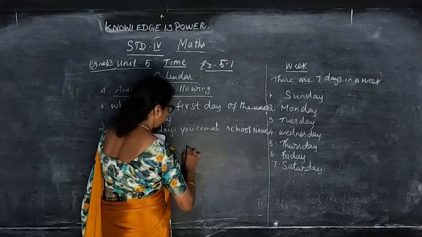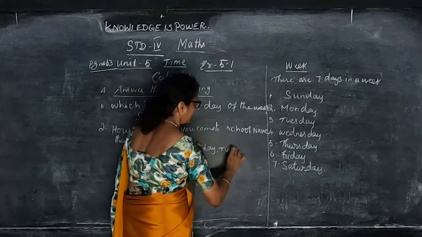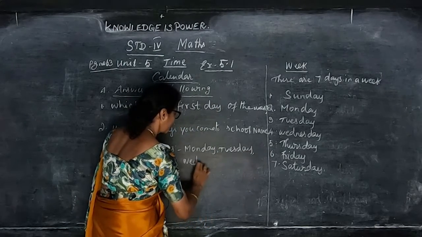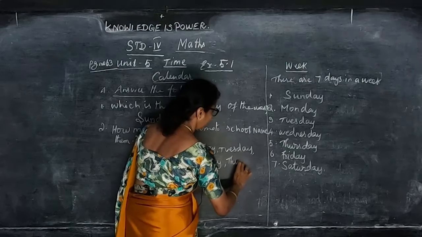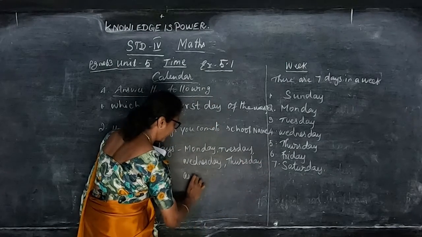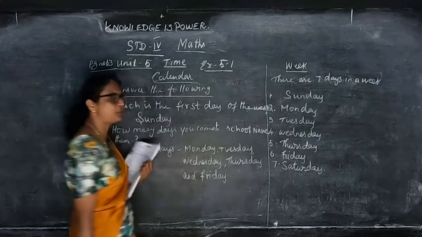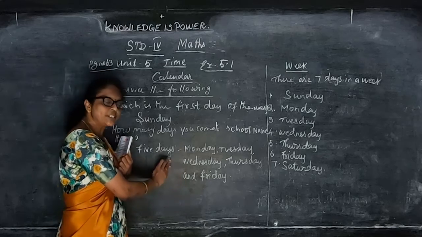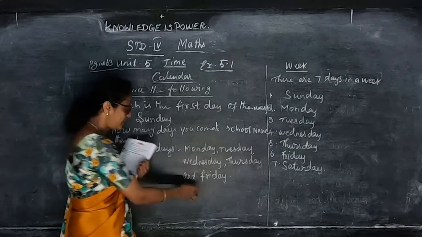What are the days? Monday, Tuesday, then Wednesday, Thursday and Friday. So these are the 5 days you are coming to school regularly. Some of the Saturdays you might have school, some of the Saturdays you might have a holiday. So 5 days regularly you are coming to school: Monday, Tuesday, Wednesday, Thursday and Friday.